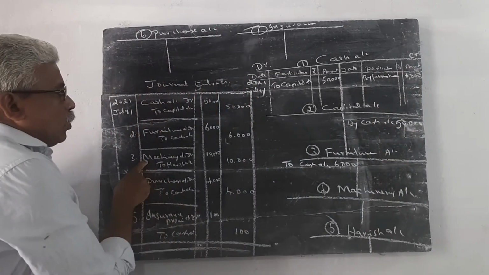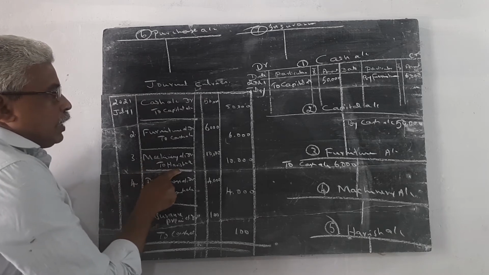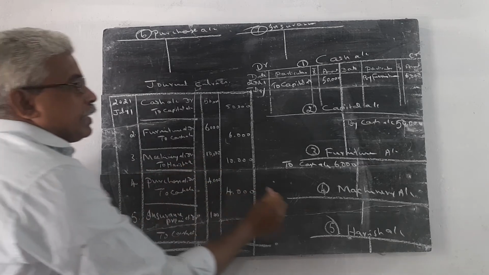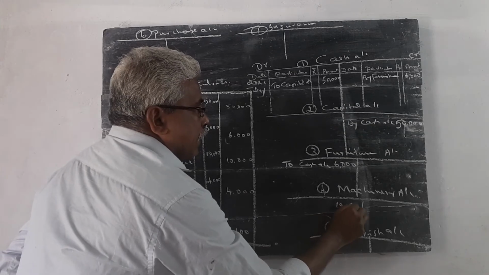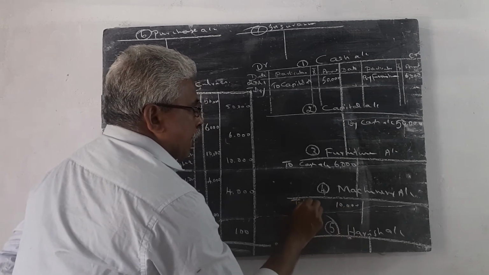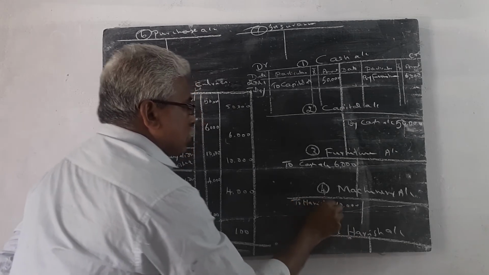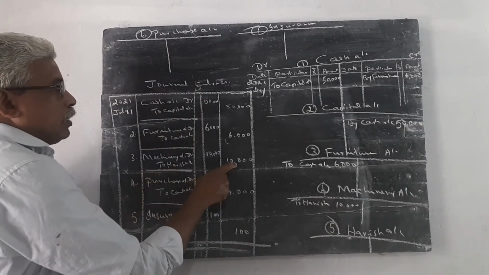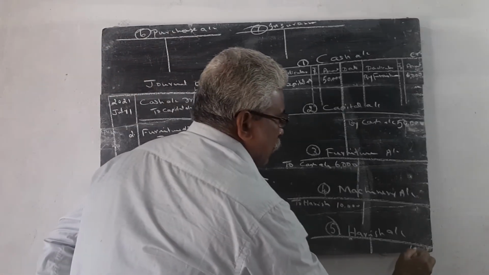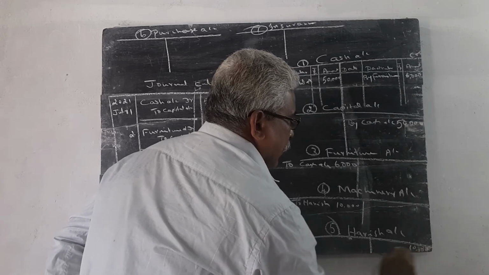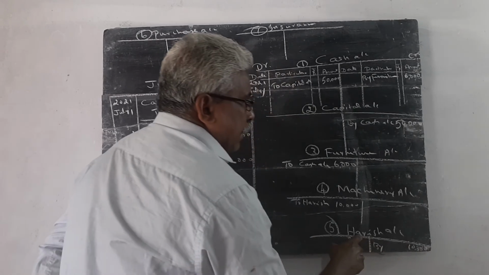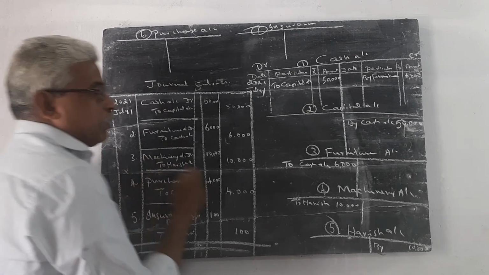Then machinery account debtor to Harish account. In the machinery account, 10,000 is entered on the debit side, to Harish. In the Harish account, 10,000 is entered on the credit side. So this 10,000 is entered on the credit side by, instead of Harish, we write by machinery.